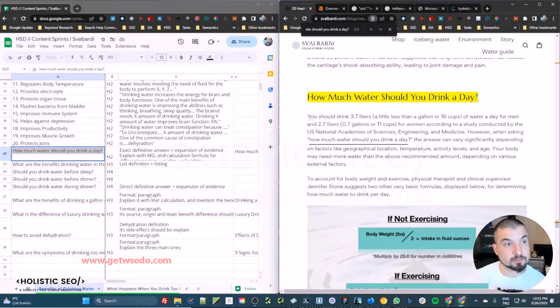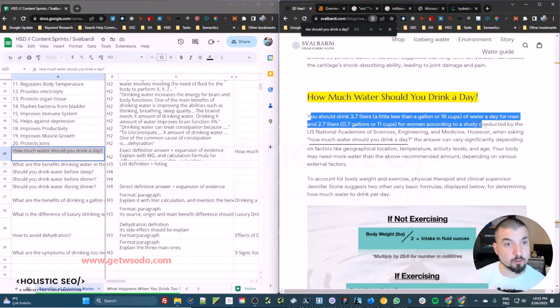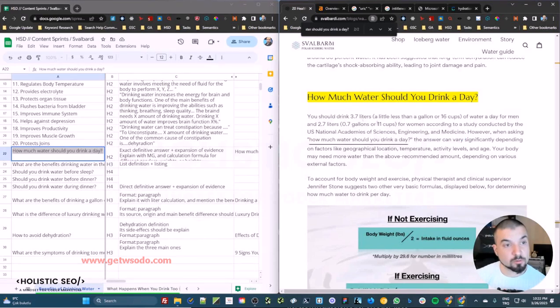If you look at the starting of the answer, you should drink 3.7 liters, a little less than a gallon or 16 cups of water a day for men, and 2.7 liters, and again the gallons and the cups for women, according to a study conducted by the US National Academies of Sciences, Engineering and Medicine. So one of the important things here is that you always give your citation or your source in the second part. Do not start your sentence with this section.